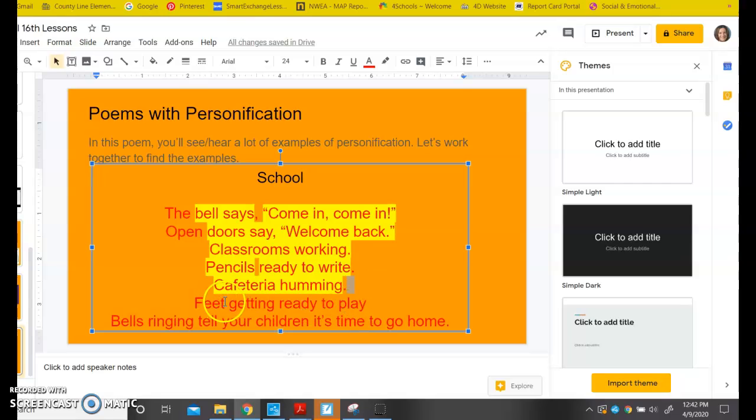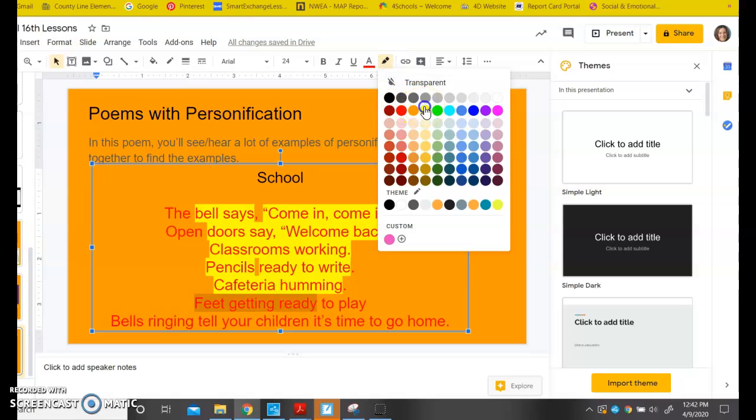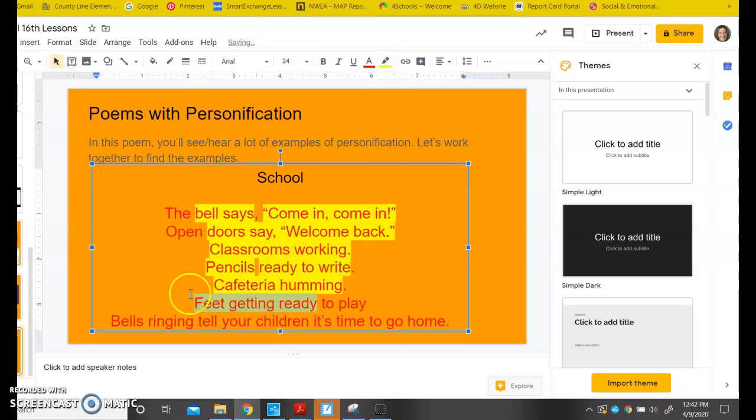Feet getting ready to play. Feet aren't people, and feet can't get ready. Like, I know I can get ready. Humans can get ready. Okay? But feet cannot get ready. And our last line, bells ringing to tell your children it's time to go home. Well, bells can ring, right? So I'm not going to highlight ring, but can bells tell you anything?